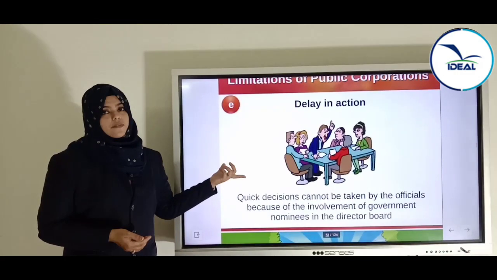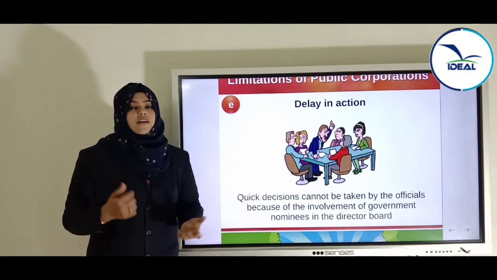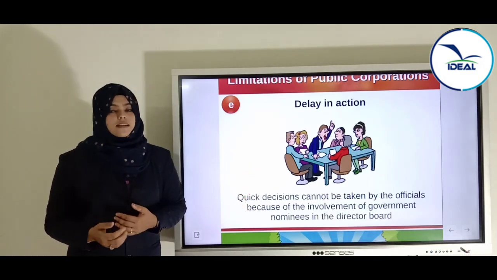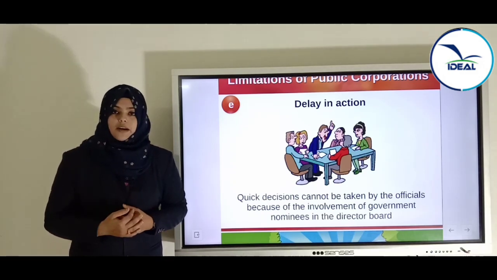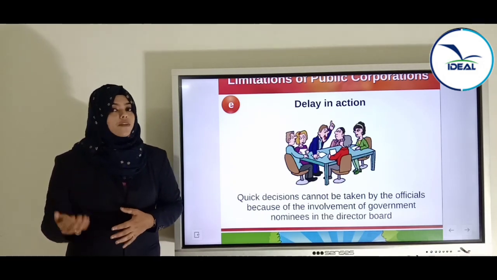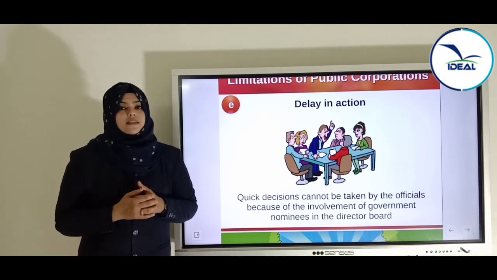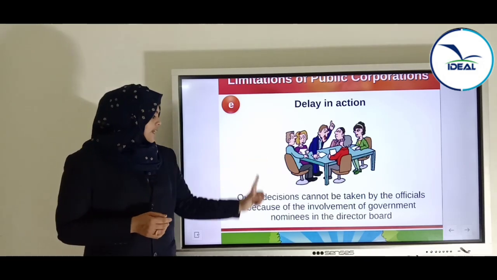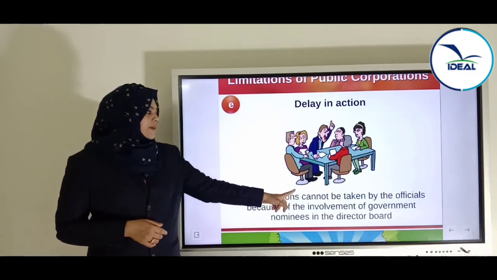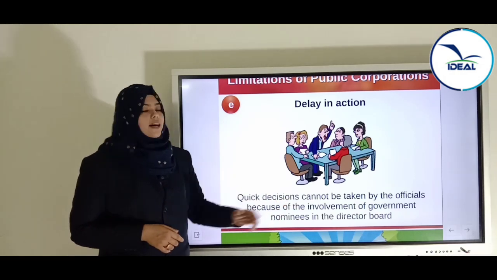Now delay in action, we already said, that is, in the director board there will be a government member. We said that shares are invited from the public or from the government or by the sale of goods and services, so the government will be among the shareholders. So quick decisions cannot be taken by the officials because of the involvement of government nominees in the director board.